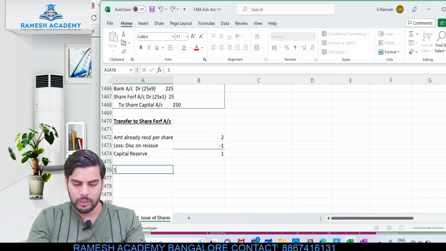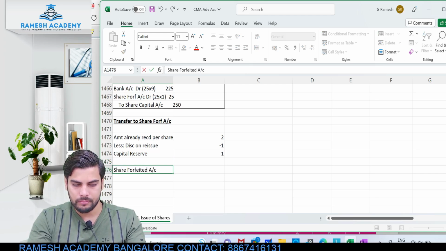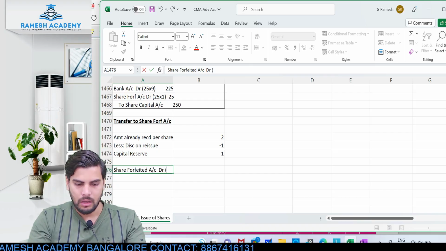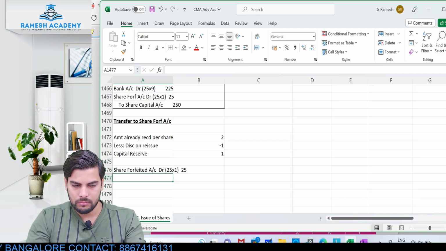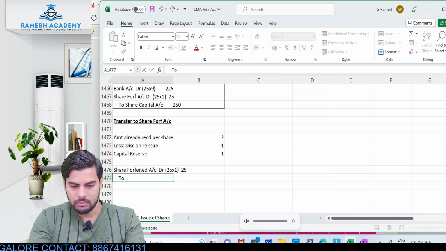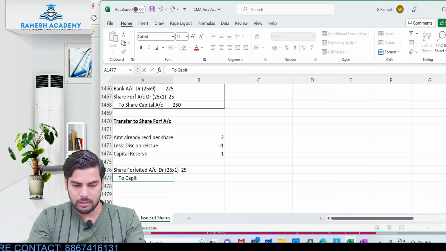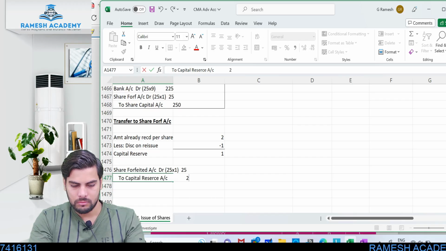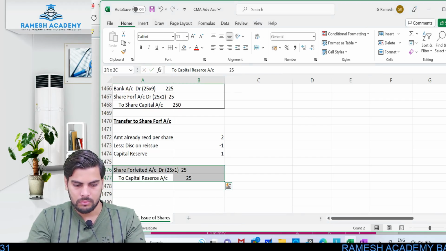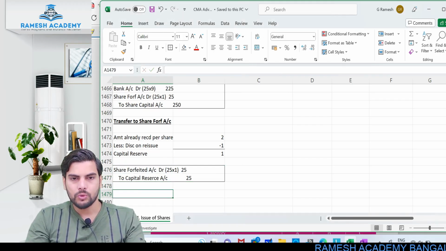And what would be the entry? The entry will be share forfeited account debit. How many shares were reissued? 25. 25 into 1, so that would be 25 rupees. To what? To capital reserve. This would be the entry.